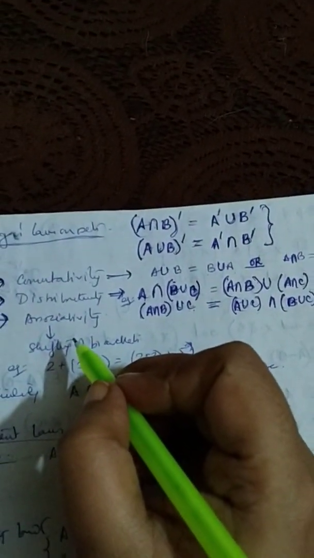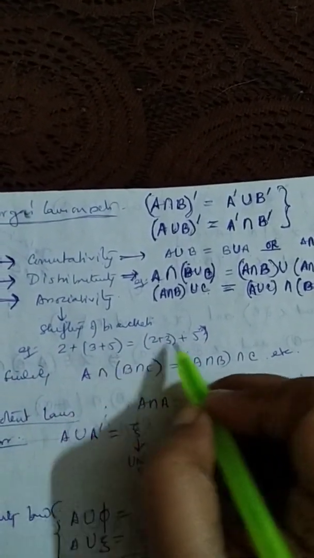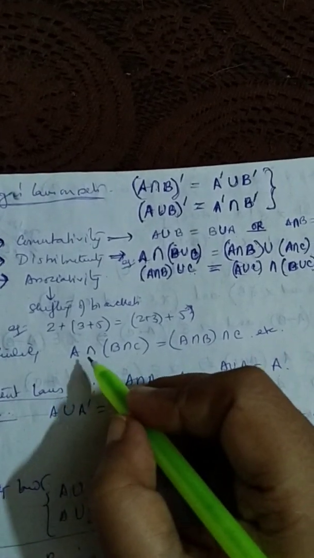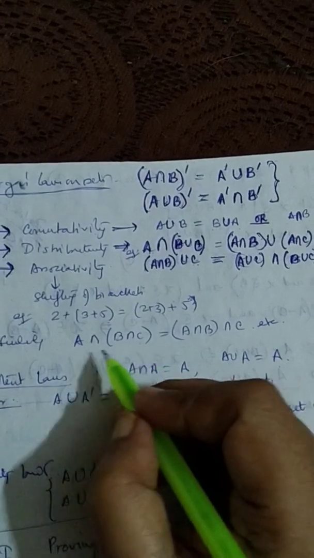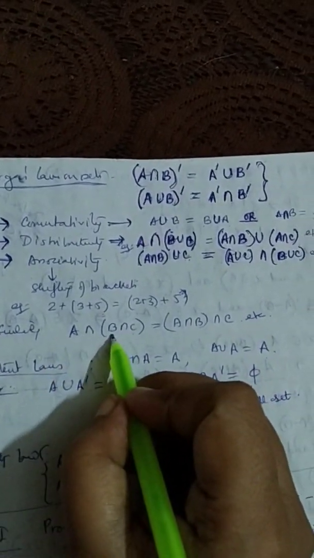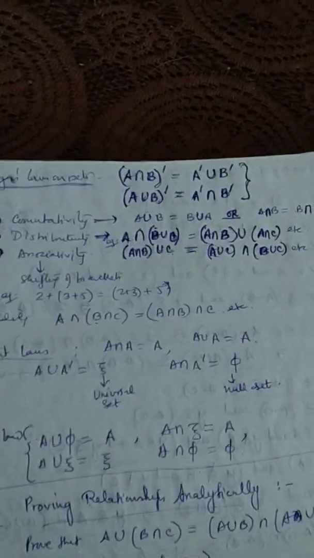Associativity property is what? Shifting of brackets. Just like 2 plus 3 plus 5 is the same as 2 plus 3 first and then 5. Here also same thing. A intersection B intersection C, you can associate it, that is, you can shift the brackets. You can take A intersection B first and then you can take C. No problem with that. This is associative law.